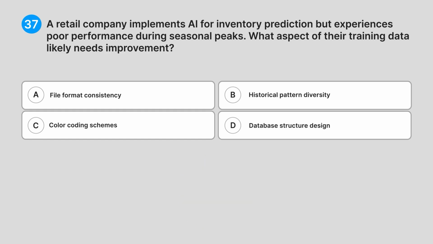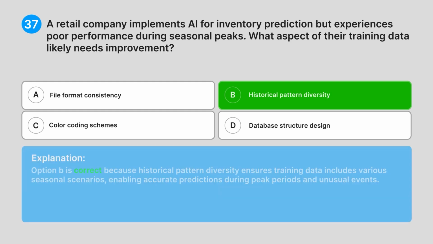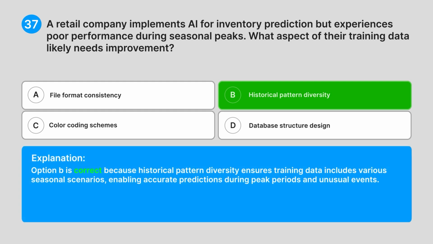Correct answer: B. Historical pattern diversity. Explanation: option B is correct because historical pattern diversity ensures training data includes various seasonal scenarios, enabling accurate predictions during peak periods and unusual events.